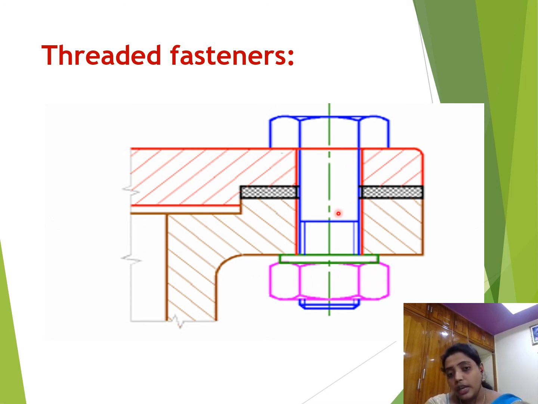Then the screw and bolt are joined together, and if we want to remove them, we will unscrew this one and remove it as per our requirement. These are not permanent joints. Anytime we can remove and fit it to the object at our required place.